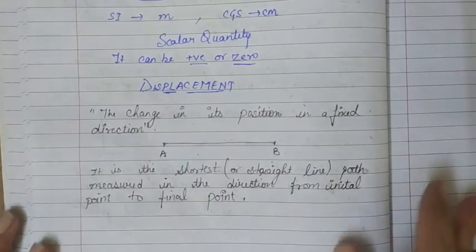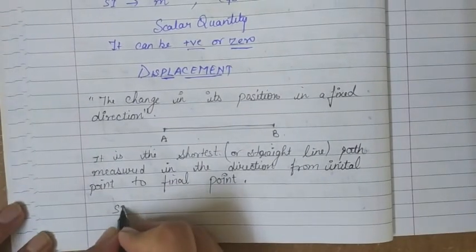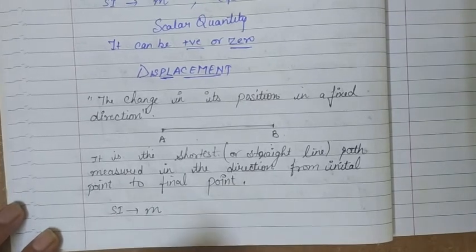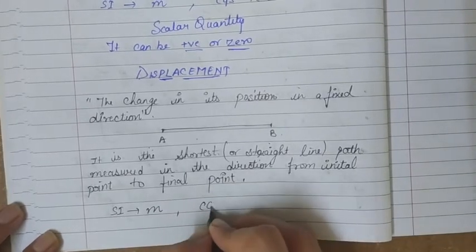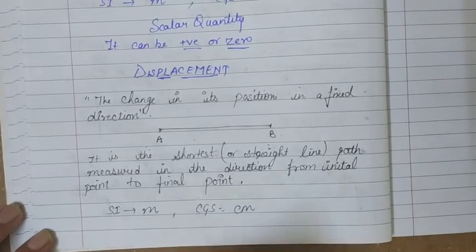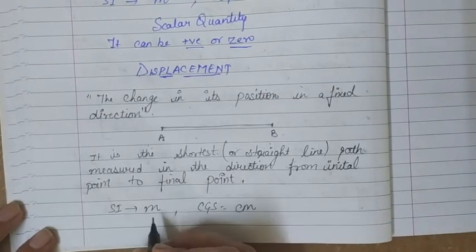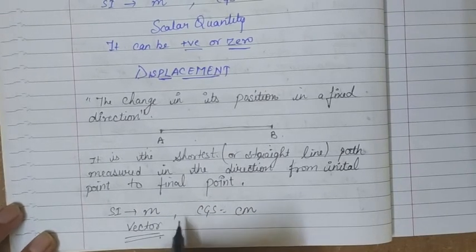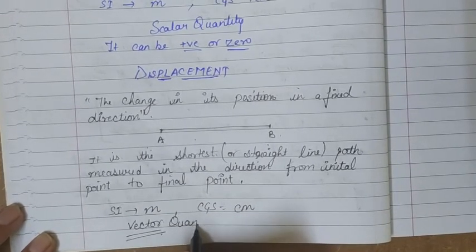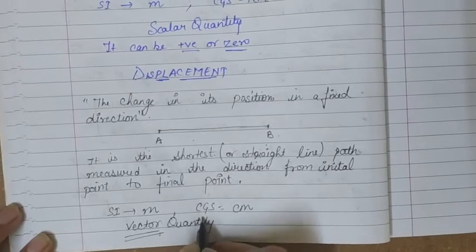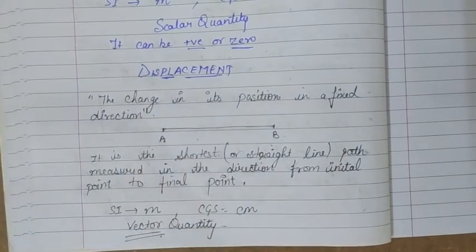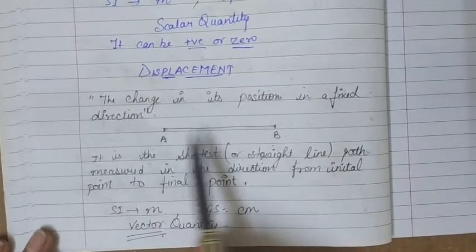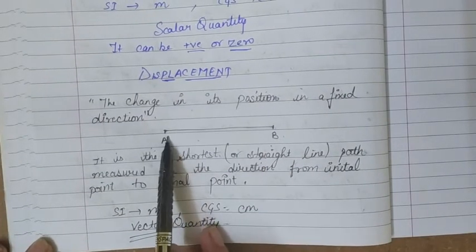Again, the SI unit of displacement, since it is also a length, so SI unit इसका भी मीटर ही होगा and CGS unit will be centimeter. It is a vector quantity. Distance was a scalar quantity while it is a vector quantity because it has a sense of direction in it. It has magnitude as well as direction. We fix the direction that it is always taken from initial to final. आप A to B जा रहे हो, then you have to take the direction from A to B.